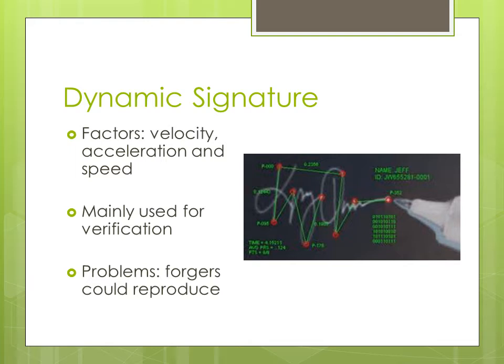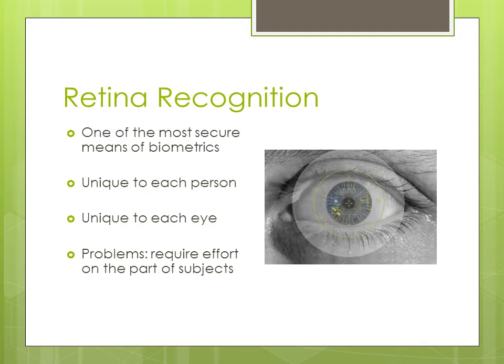Our other feature is dynamic signature. Dynamic signature depends on the velocity, speed and acceleration of the signature, and is mainly used for verification. It's also very helpful when we want to identify the signature of a person, especially for bank verification.